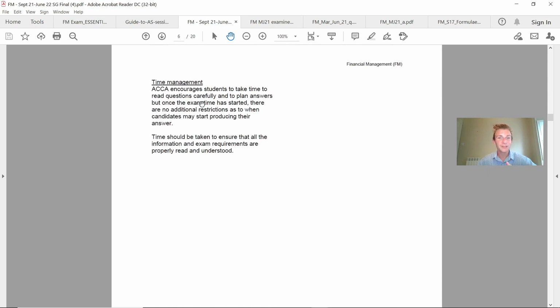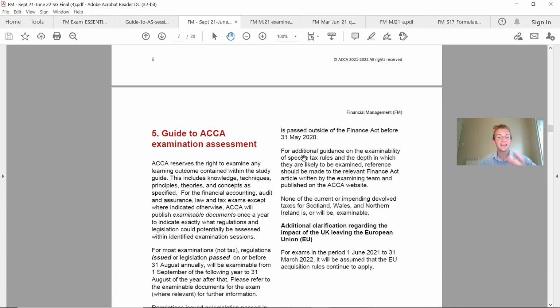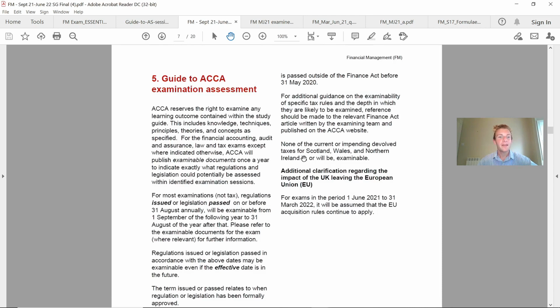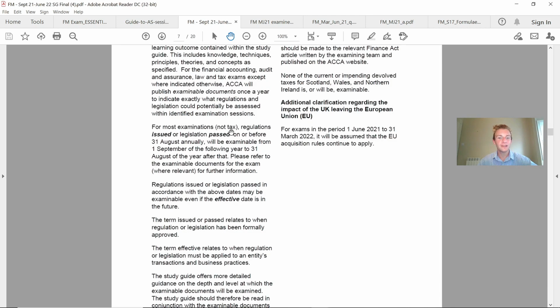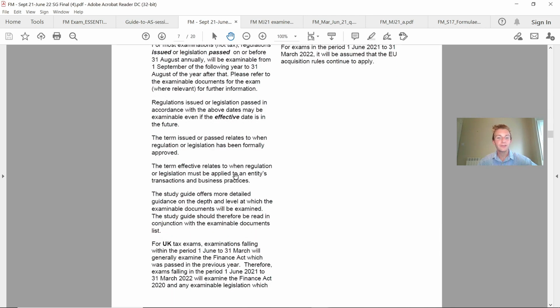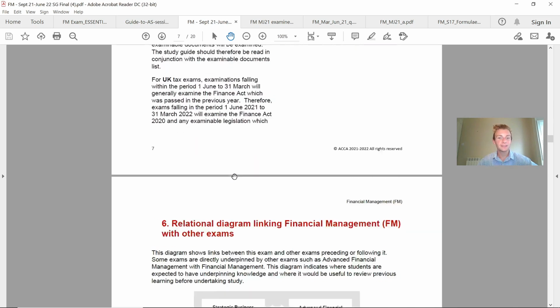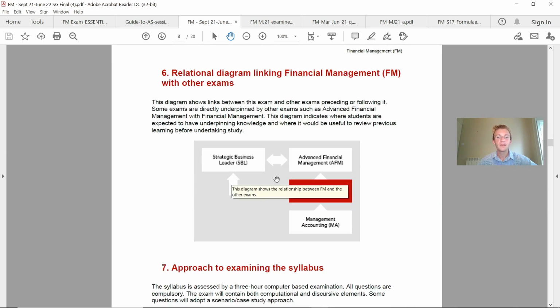Time management as well is going to be another key factor for you to pass your exam, and then other guidance from the examination assessment about where issues have actually been occurring in the past and what changes there could be. Also on here, if you want to be having a look through your previous studies, the management accounting exam has some materials in there that link into financial management,